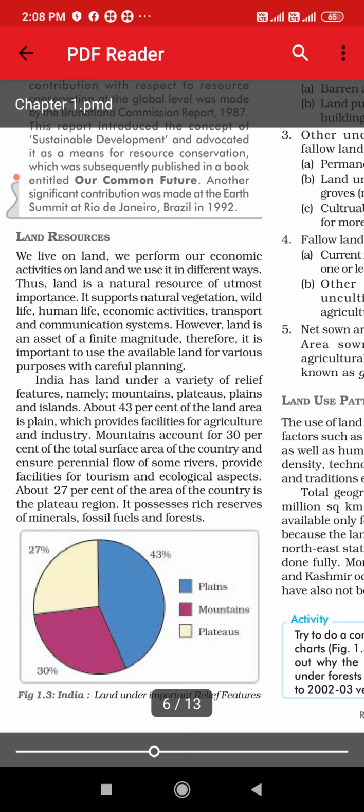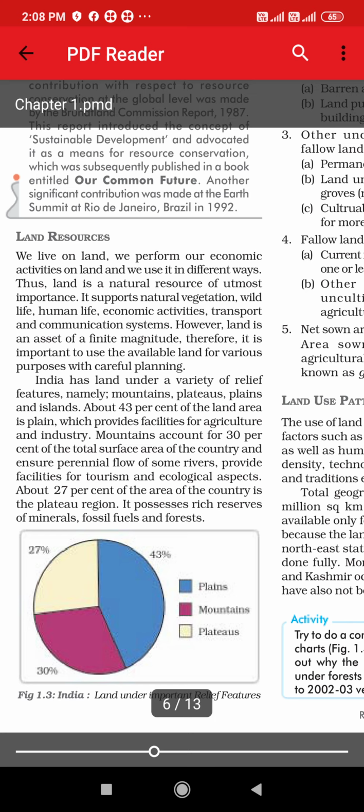Mountains account for 30% of the total surface area of the country and ensure the perennial flow of some rivers. The percent of mountainous area is 30%. Through mountains we can see that perennial rivers flow, right? Perennial rivers are those rivers which flow throughout the year, and mountains provide facilities for tourism. We can give the example of the northern part of our country, which is full of mountainous areas and ecological aspects.